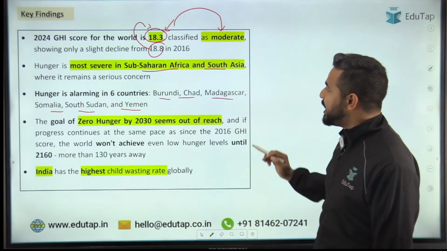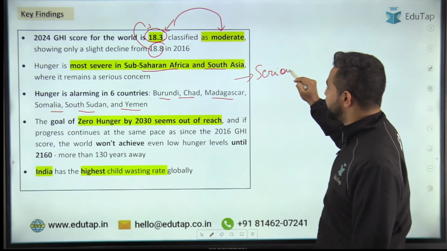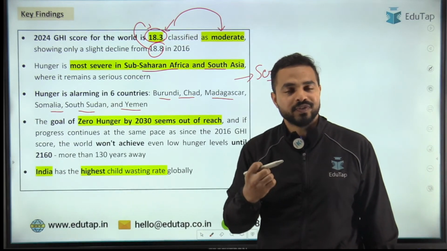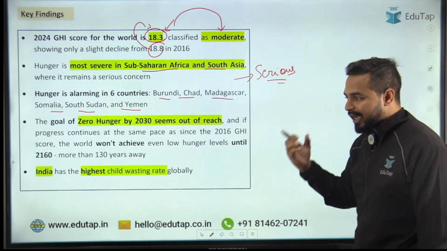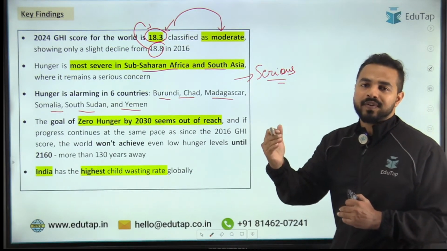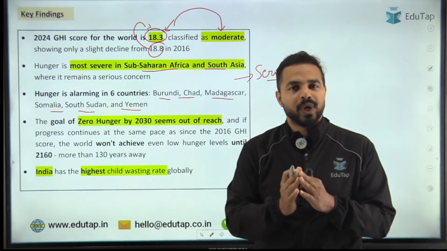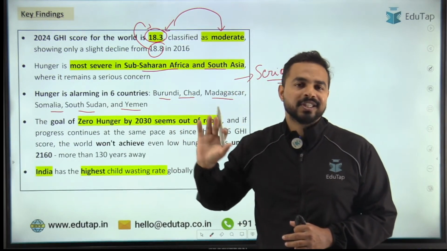And when I talk about India, अगर हम बात करते हैं इंडिया की, तो India is also in the serious category. ठीक है, तो इंडिया कौन सी category के अंदर fall करता है? India is in the serious category as per the Global Hunger Index. And guys, we have the target of achieving zero hunger by 2030, but this report mentions a very interesting point that we are not at all on track to reach zero hunger levels.